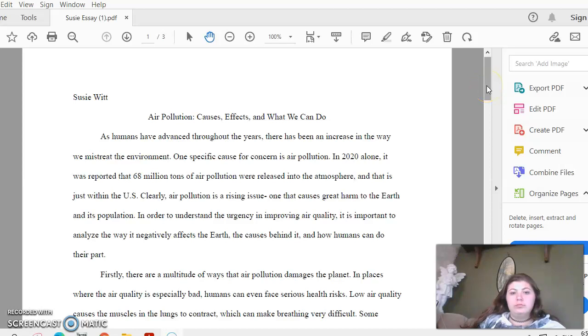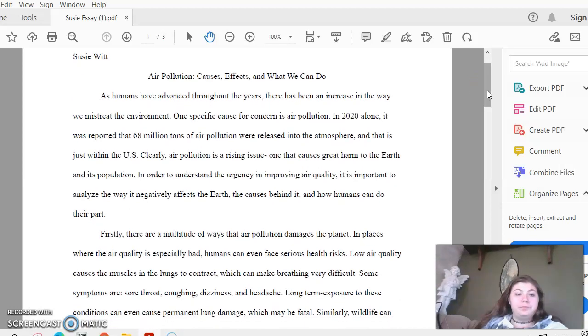Air pollution: causes, effects, and what we can do. As humans, we have advanced throughout the years. There has been an increase in the way we mistreat the environment. One specific cause for concern is air pollution.